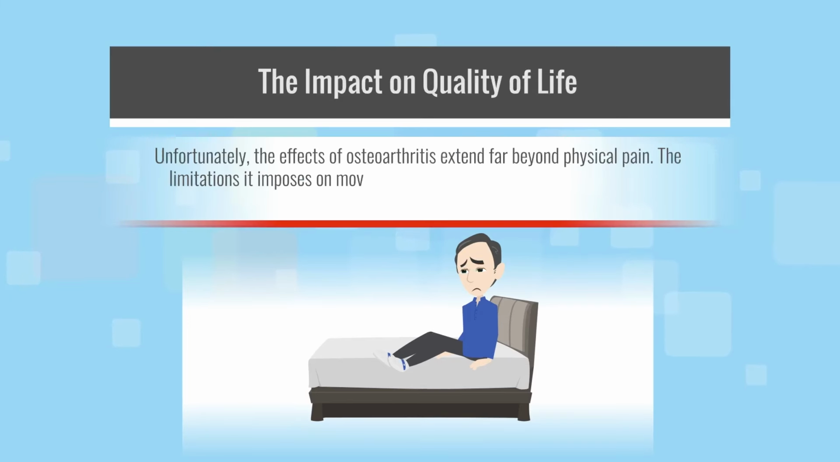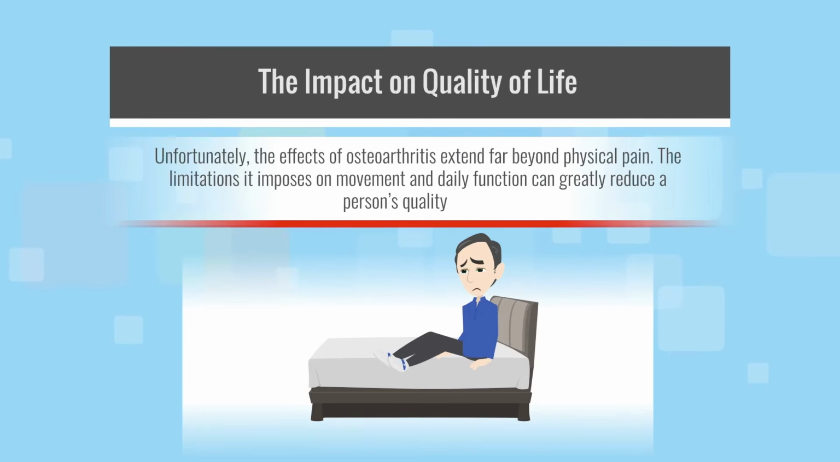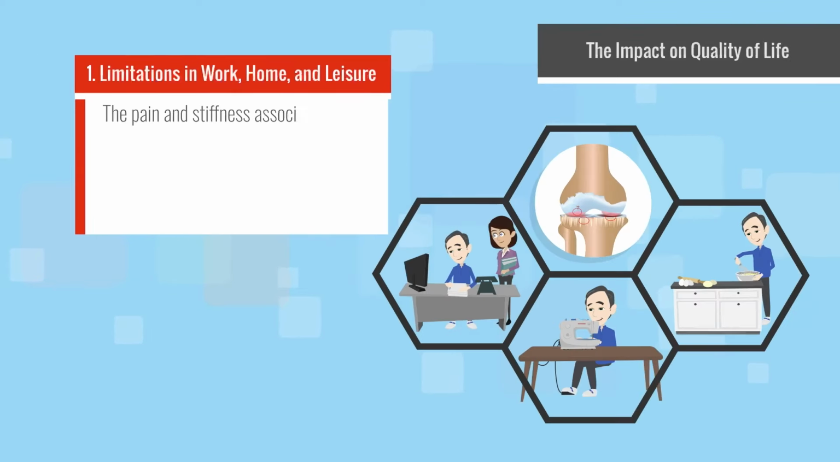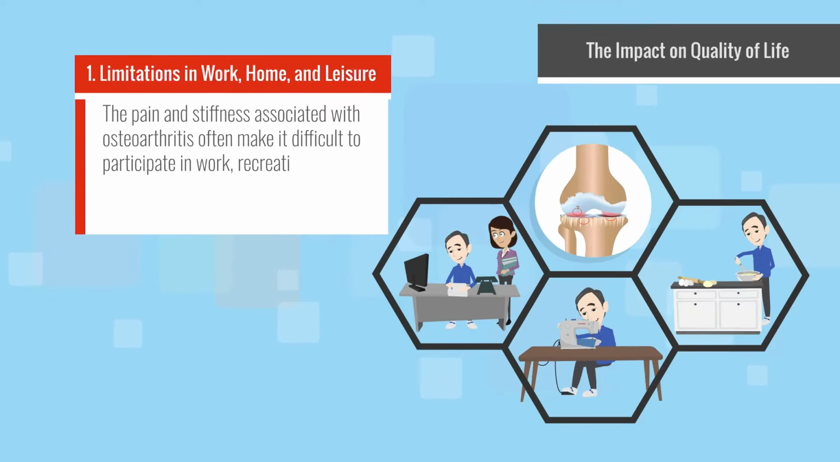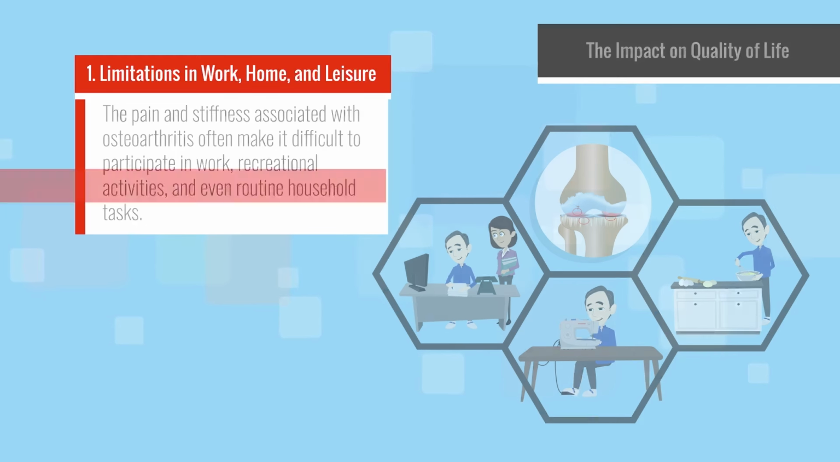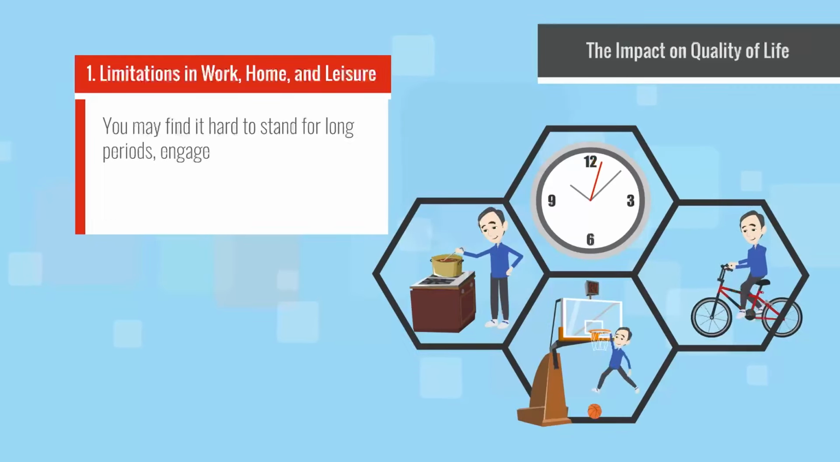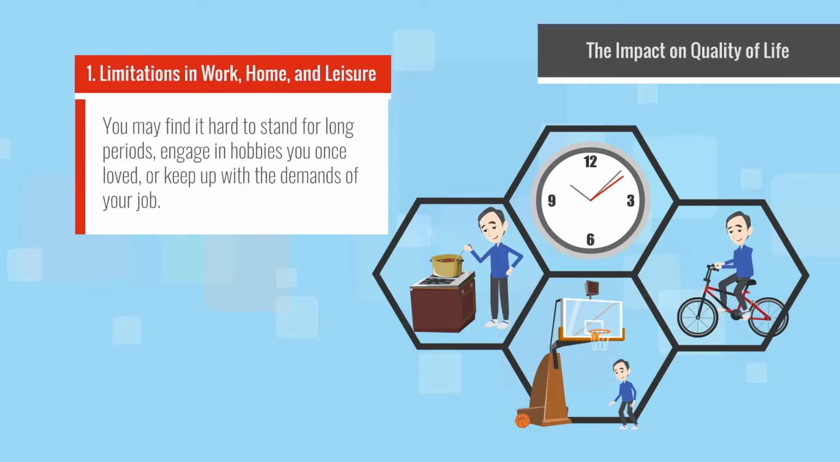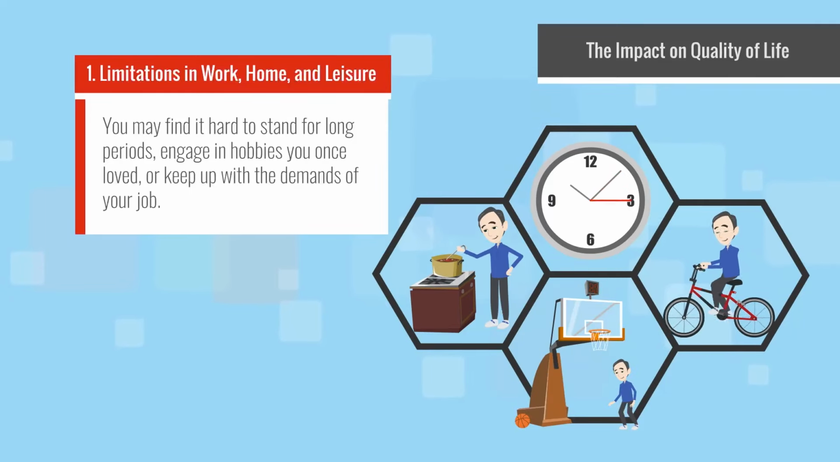Unfortunately, the effects of osteoarthritis extend far beyond physical pain. The limitations it imposes on movement and daily function can greatly reduce a person's quality of life. Here are some ways in which osteoarthritis affects patients. 1. Limitations in work, home, and leisure. The pain and stiffness associated with osteoarthritis often make it difficult to participate in work, recreational activities, and even routine household tasks. You may find it hard to stand for long periods, engage in hobbies you once loved, or keep up with the demands of your job.